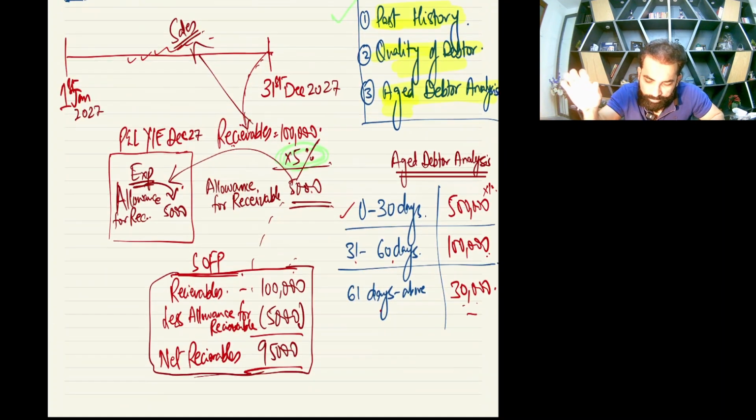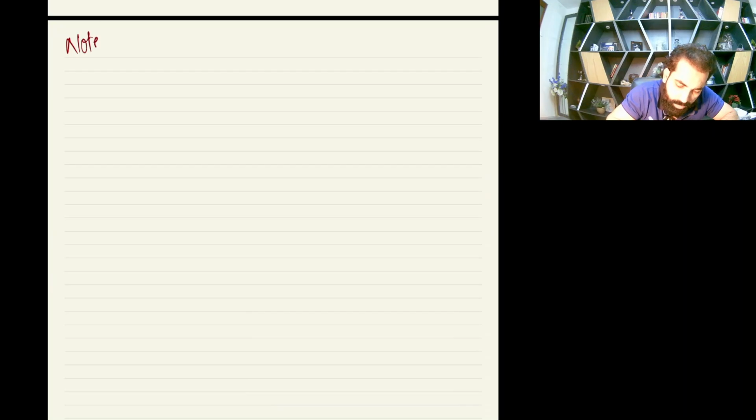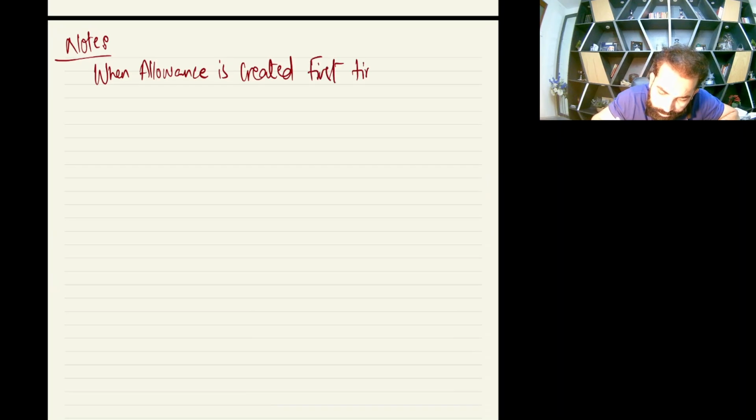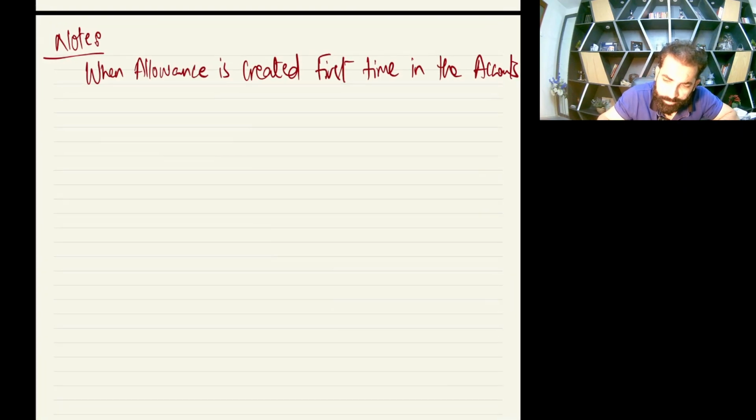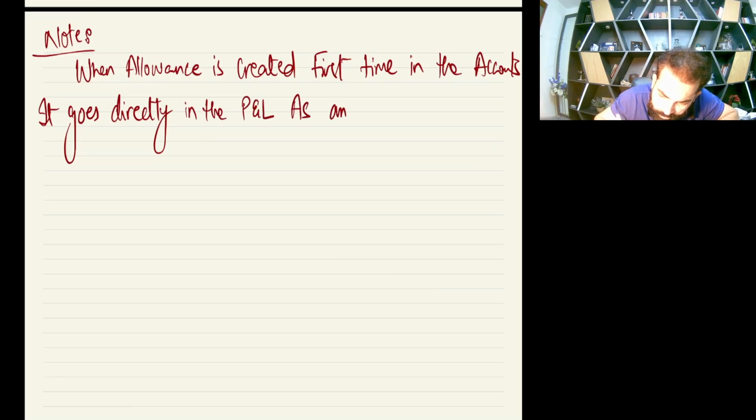Now I'm writing a few notes for you. The first note: when allowance is created for the first time, it goes directly as an expense.